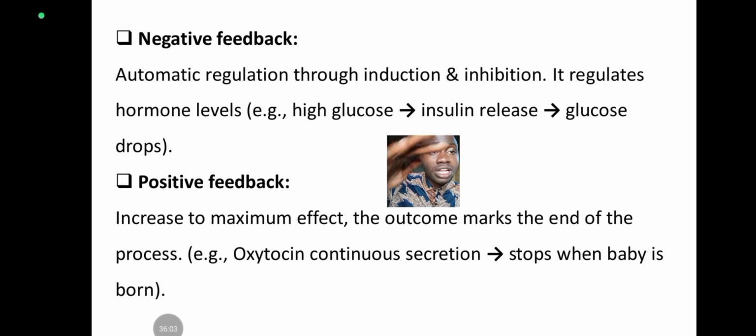When the blood glucose level is high, the cells detect it, and the pituitary releases something to force the pancreas to produce insulin. And when the pancreas produces insulin, what happens? It reduces the blood sugar level.